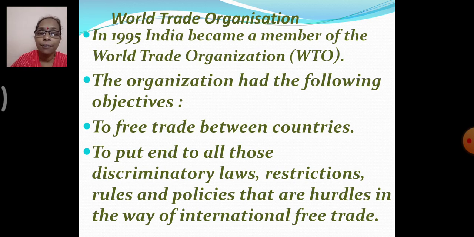In 1995, India became a member of the World Trade Organization. The organization had the following objectives. Now what were the objectives? To free trade between countries. So there should be free trade between all the countries without any kind of restrictions or discrimination.